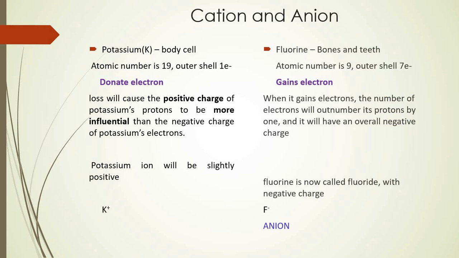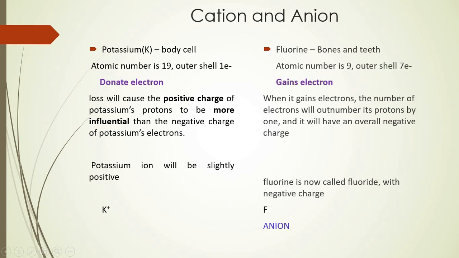As a result, here, as the outer shell is losing one of its electrons, which is negatively charged, obviously the nucleus, as it contains the positive protons, has exactly one more as compared to the electrons in the atomic shell.